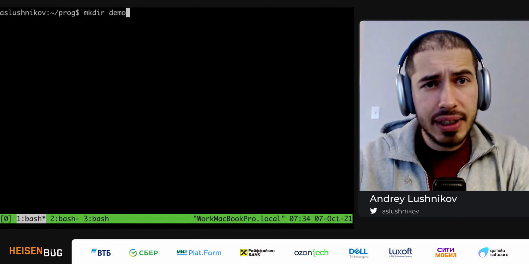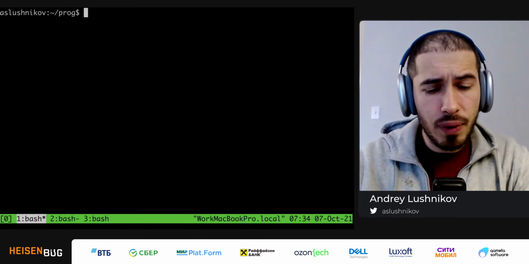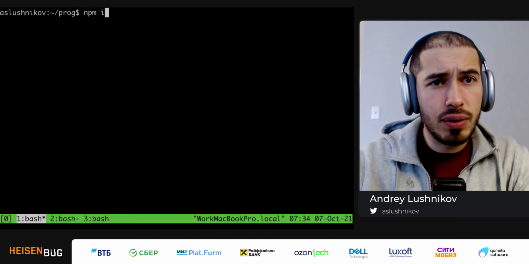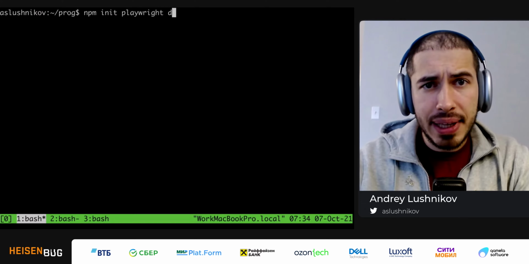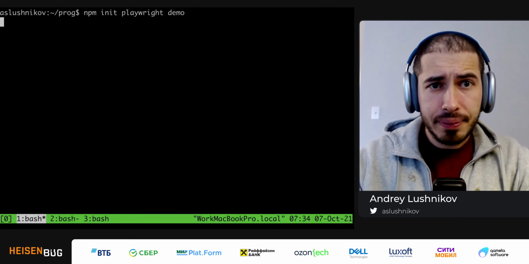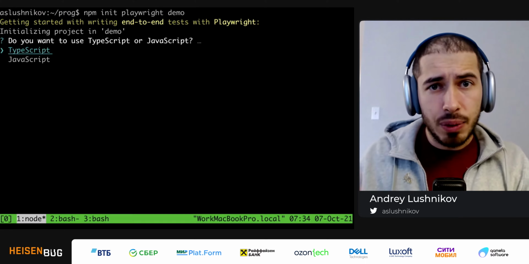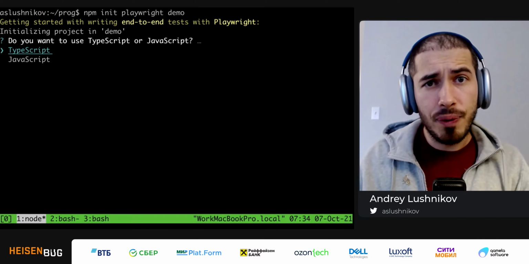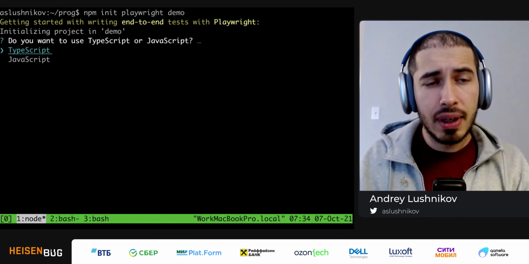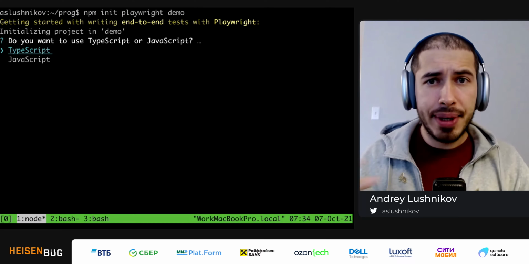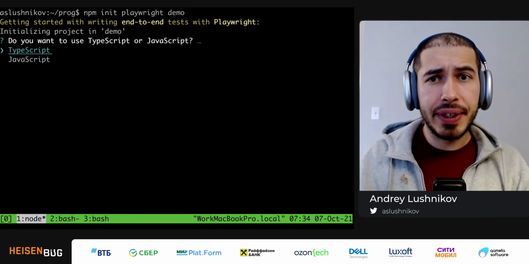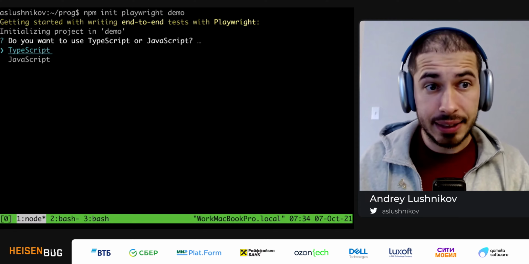Usually I create a new folder, but this time around I'll do npm init playwright demo. So this is a fancy command, and what it does, it initializes a new folder for me. It's called demo, and it bootstraps it with an npm project, which is already configured with Playwright Test.